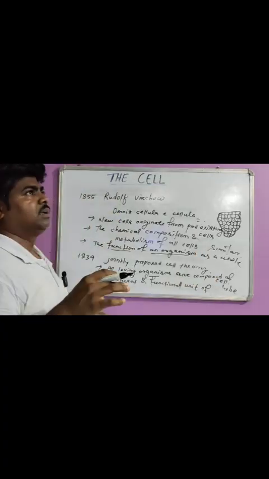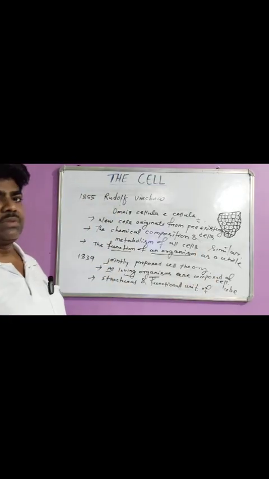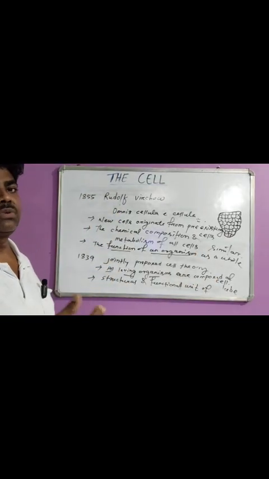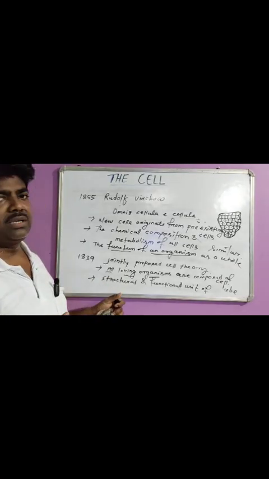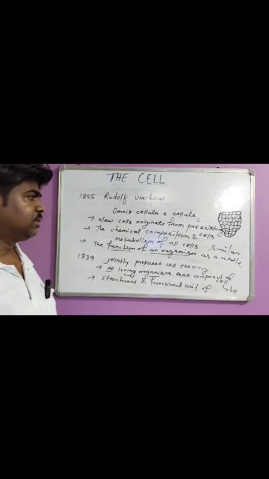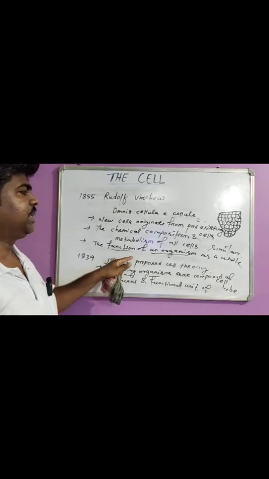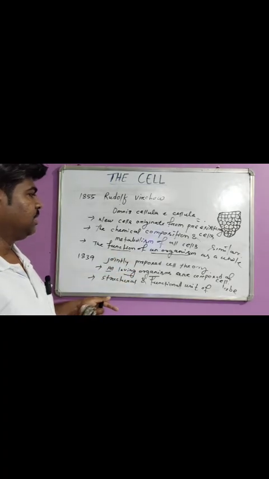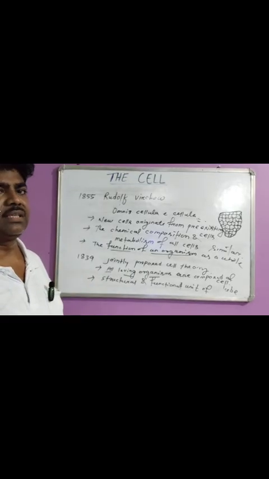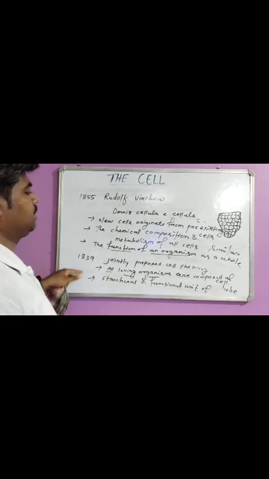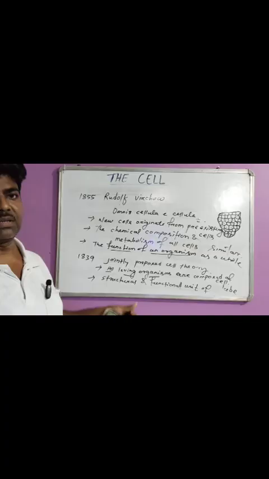Suppose there is a lack of nutrients in the cells. The cells without any nutrient become weak. Finally, the organism feels weakness. If the temperature of every cell rises by 1 degree Celsius, finally the organism feels fever.